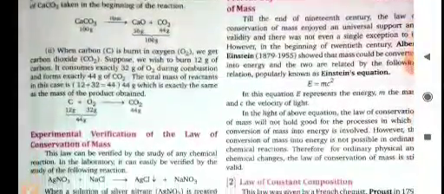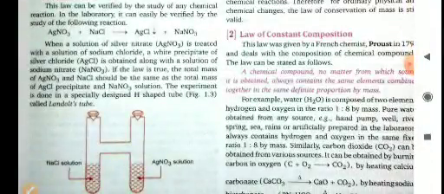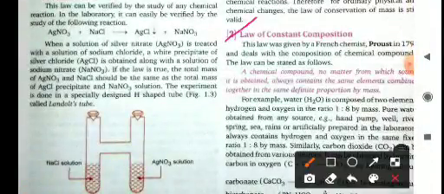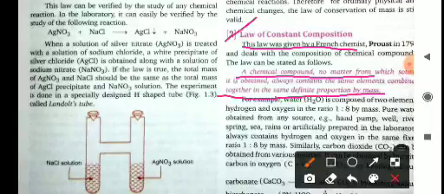Okay, now come to the law of constant composition. This law was given by the French chemist Proust in 1797 and deals with the composition of chemical compounds. A chemical compound, no matter from which source it is obtained, always contains the same elements combined together in the same definite proportion by mass.